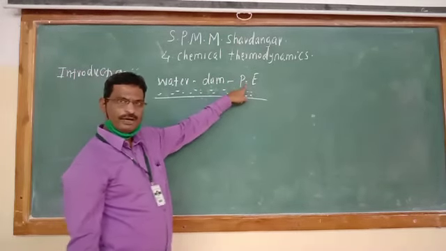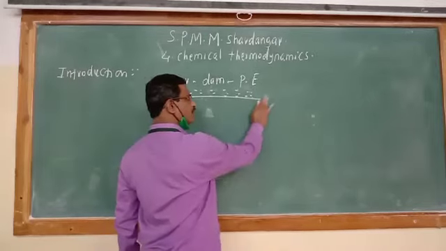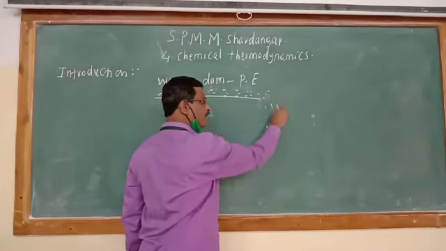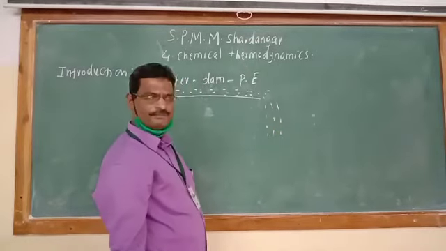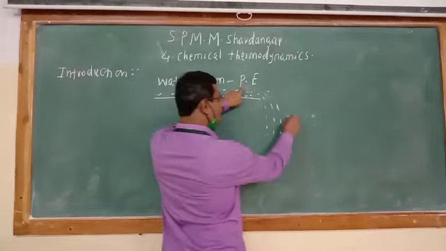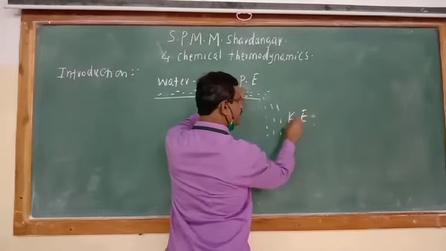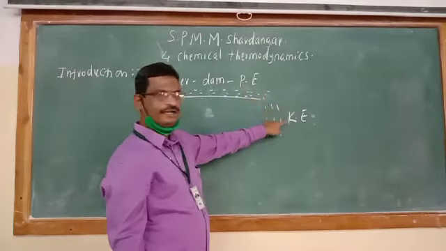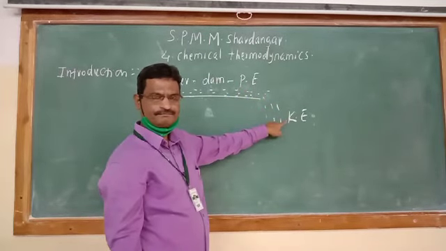Whenever that water falls, it is now converted into kinetic energy. Here potential energy is converted into kinetic energy.